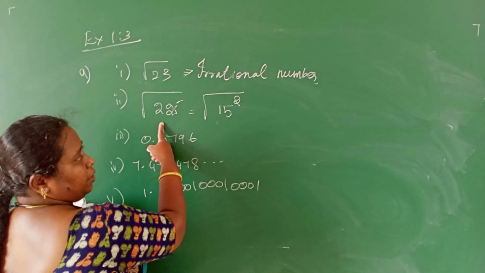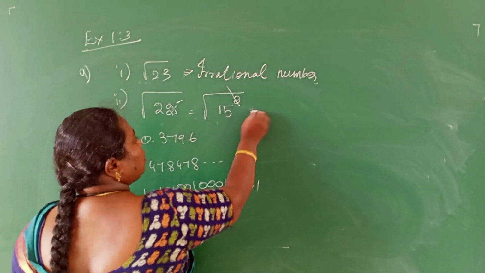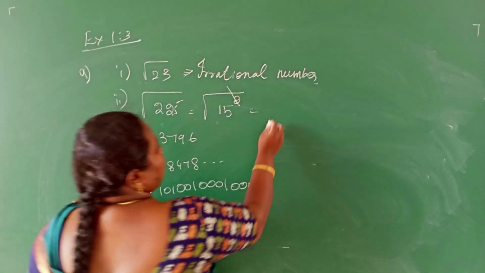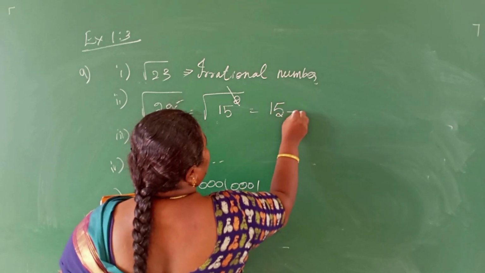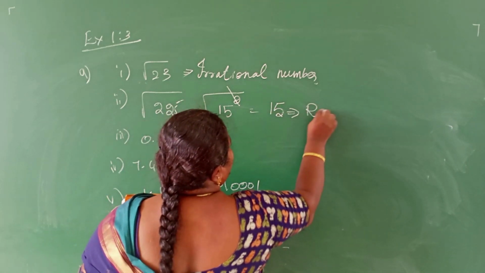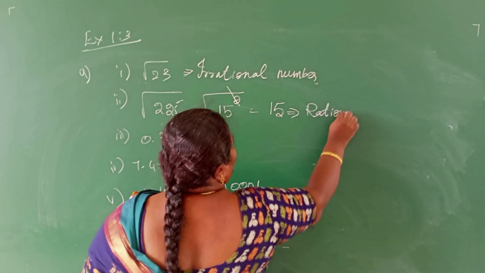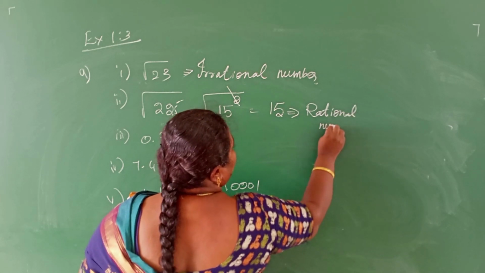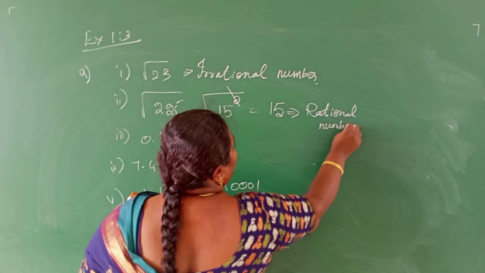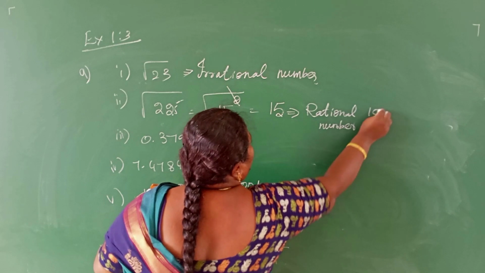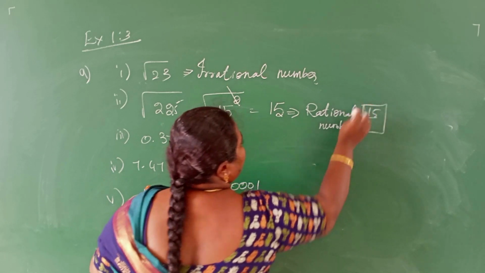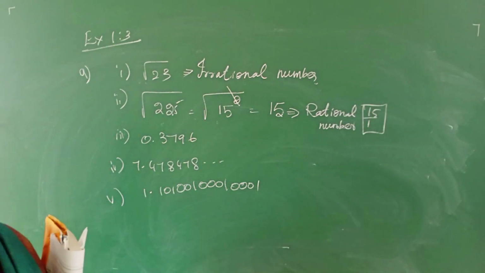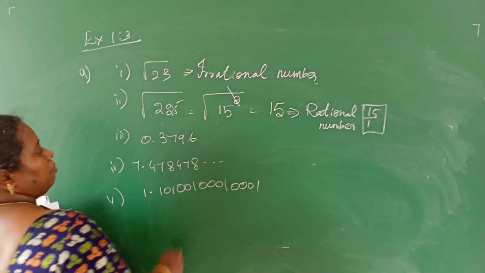The square and root will cancel, and that is equal to 15. 15 is a rational number because we can write it in the form of p by q. 15 can be written as 15 by 1. So it is a rational number.